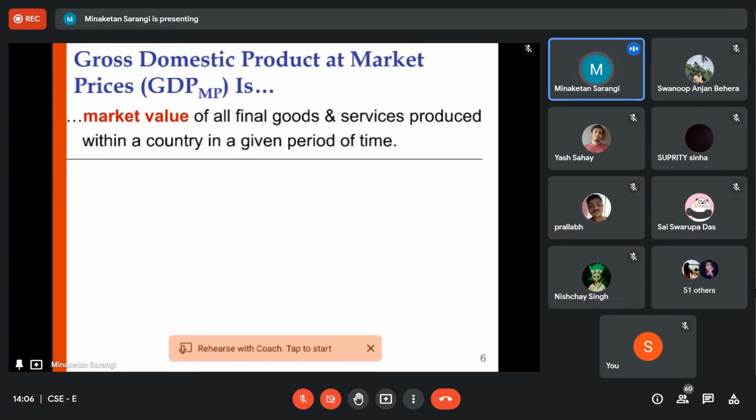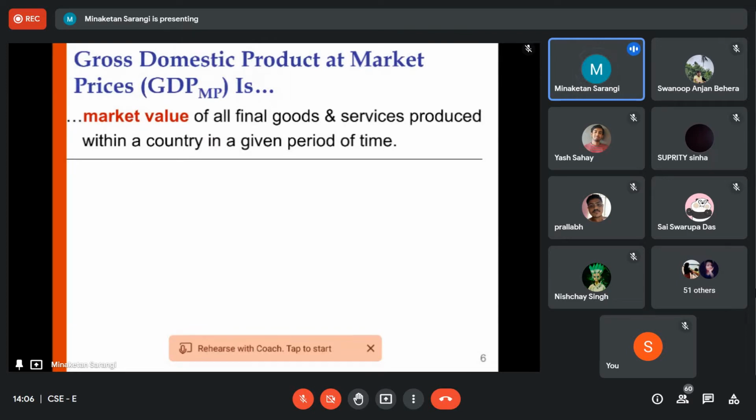Now, we have to take the market value of all the final goods and services produced. So, in estimating the GDP, first we have to take what are the different final goods and services produced within a country. Within a country, why are we taking this? We are taking the concept of domestic. Since we are taking the concept of domestic, that's why we say all the final goods and services produced within a country constitute the domestic product.